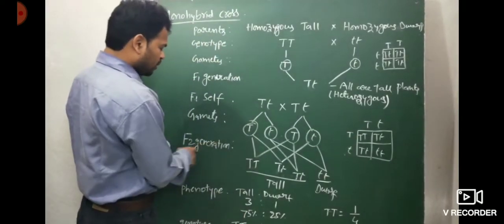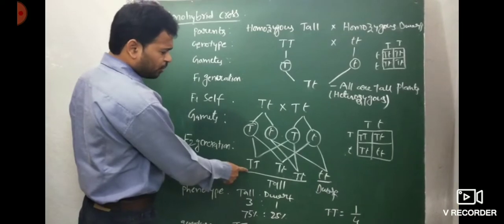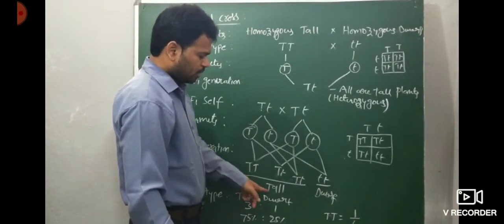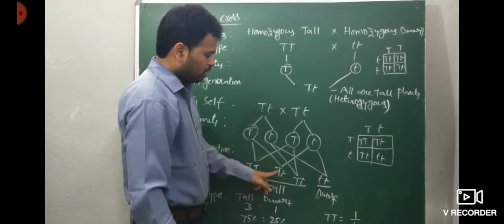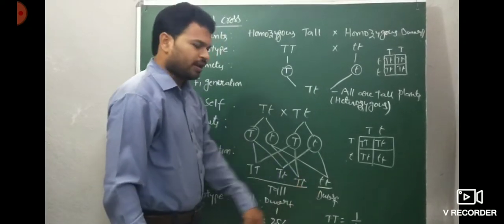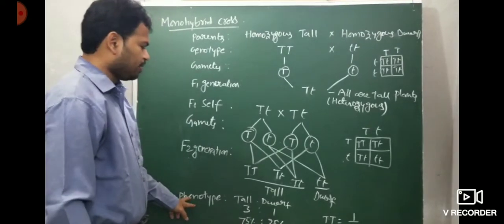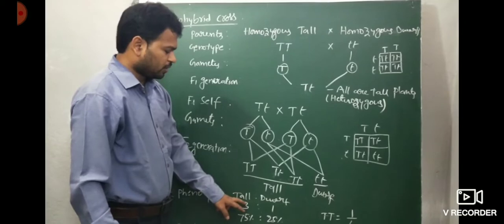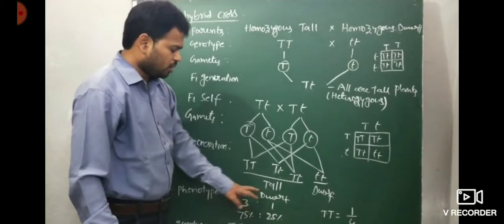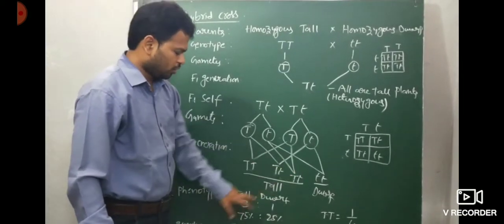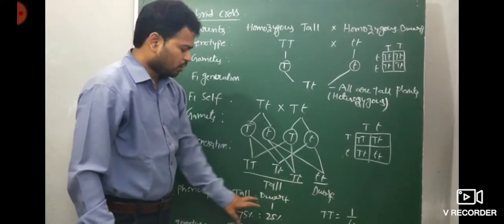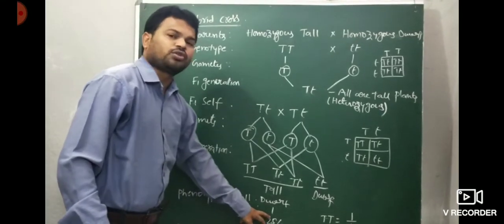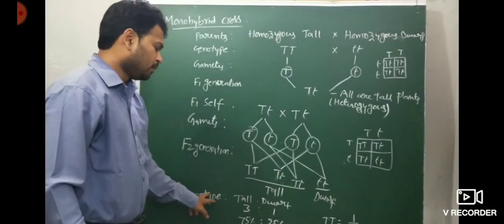Crossing these gives the F2 generation with four types of offspring. Among these four, three are tall and one is dwarf. So what phenotypes are observed in F2? The phenotypes are tall and dwarf. Tall is 1, 2, 3, so 3 is tall, and dwarf is 1. So the ratio is 3:1. In percentage, 75:25 in phenotype.